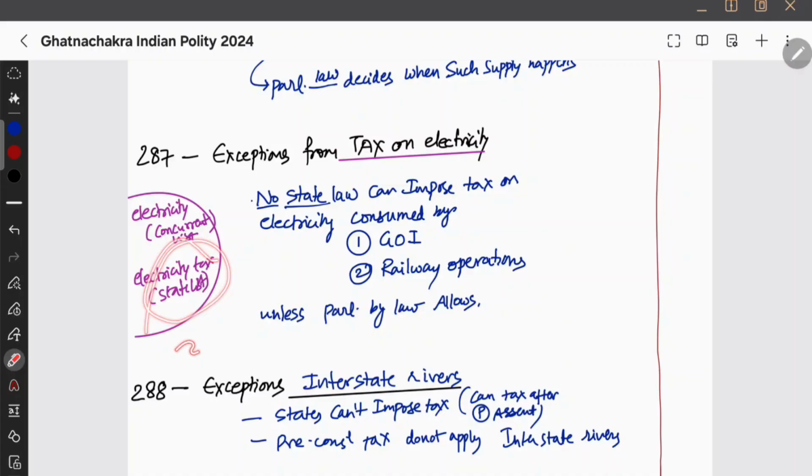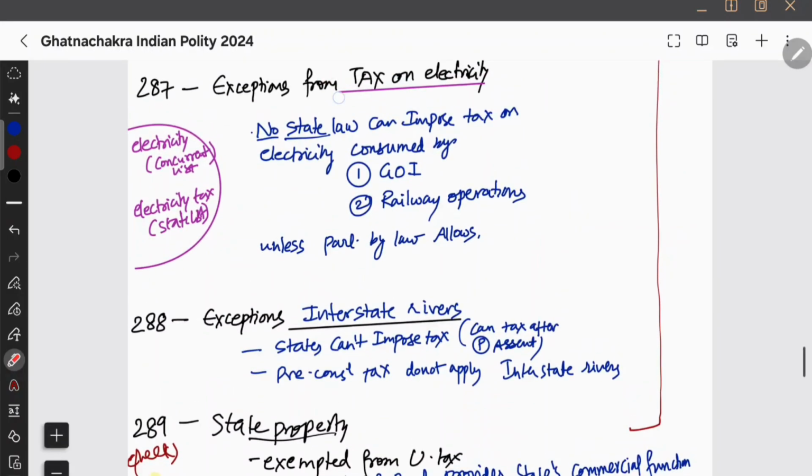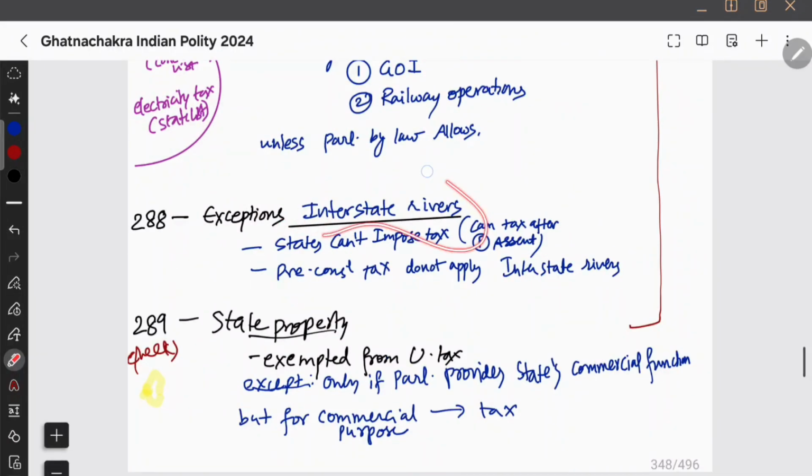Okay, so tax power center state के पास है electricity को tax करने का, but that doesn't mean that state can tax center. Okay, state cannot tax a center for electricity consumed by the government of India and railway operations unless parliament by law allows. लेकिन parliament by law allow नहीं करेगी. Okay, that is exception from the tax on electricity, and we have exception on the interstate rivers.